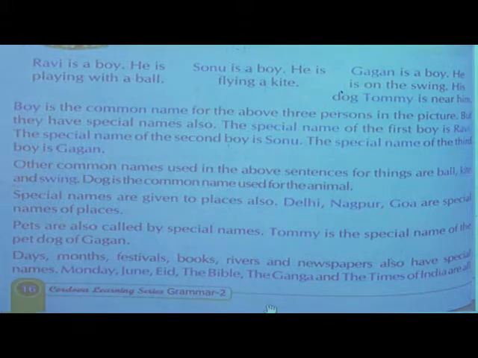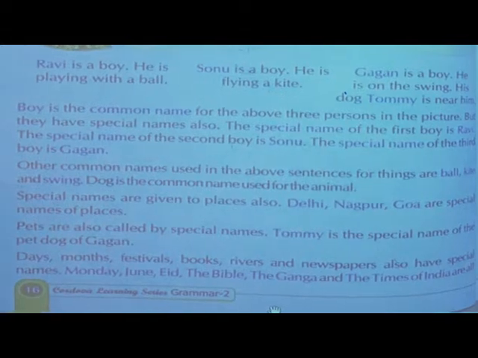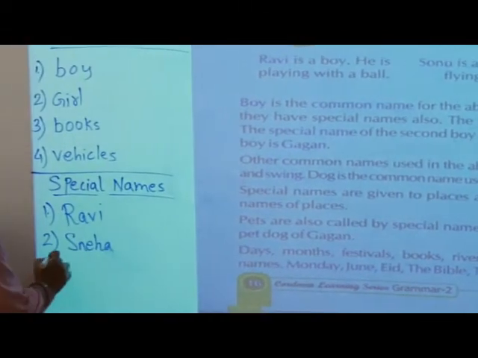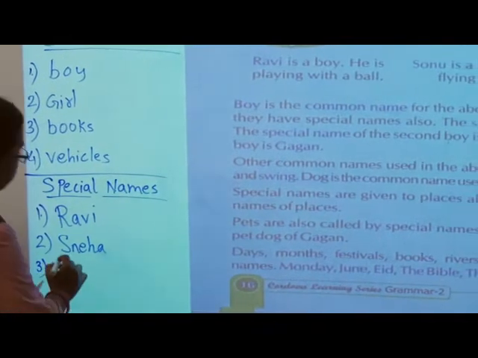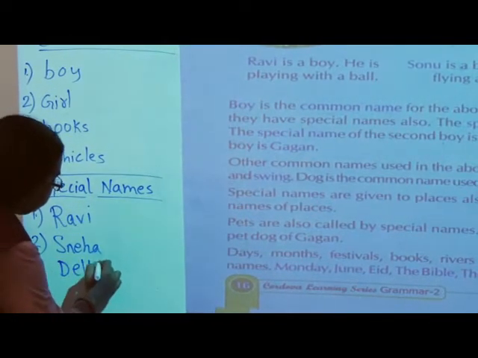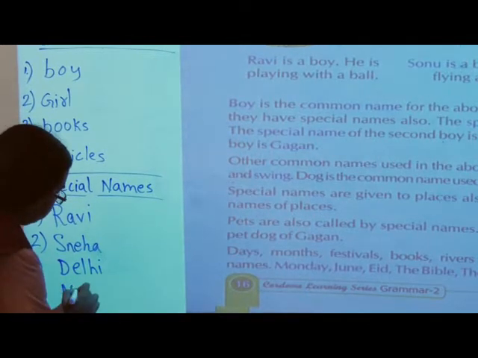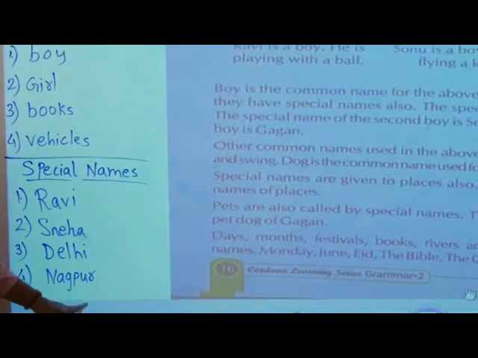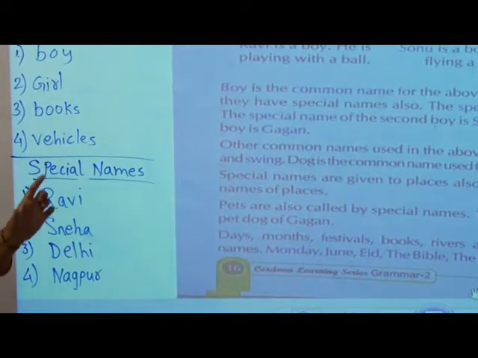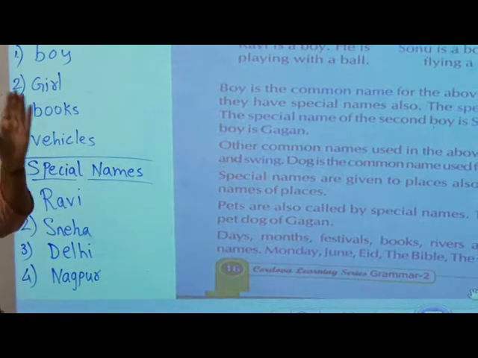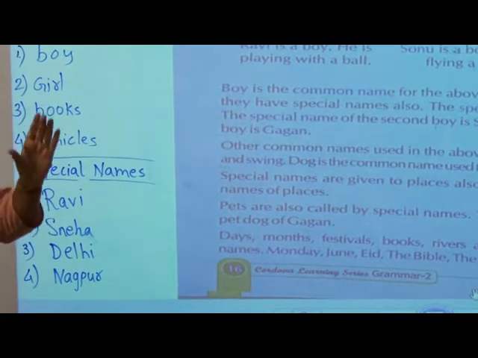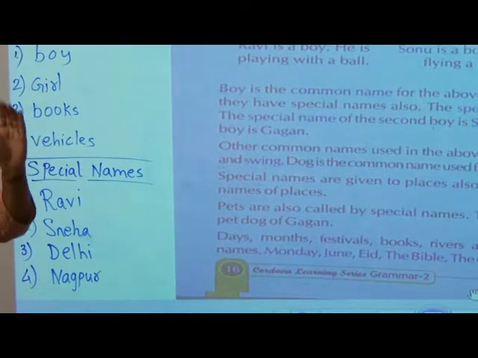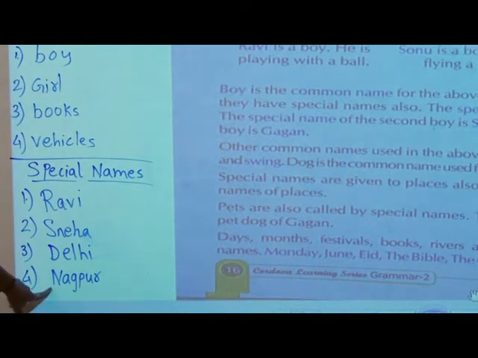Now see here. You can see here the special names are Ravi, then Sneha. This is for persons. If you give special names for places, it will be Delhi, Nagpur. In this way you can see these are the special names. What is a special name? In short, it is the name given to a particular person, so that we can identify, yes, this is the girl, that is Sneha. In this way you can do special names.